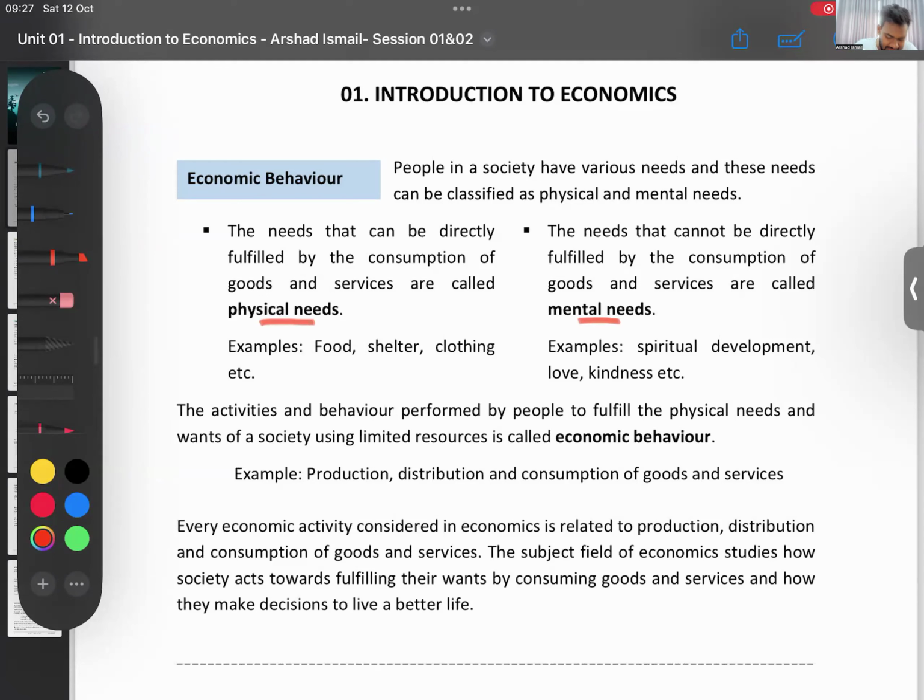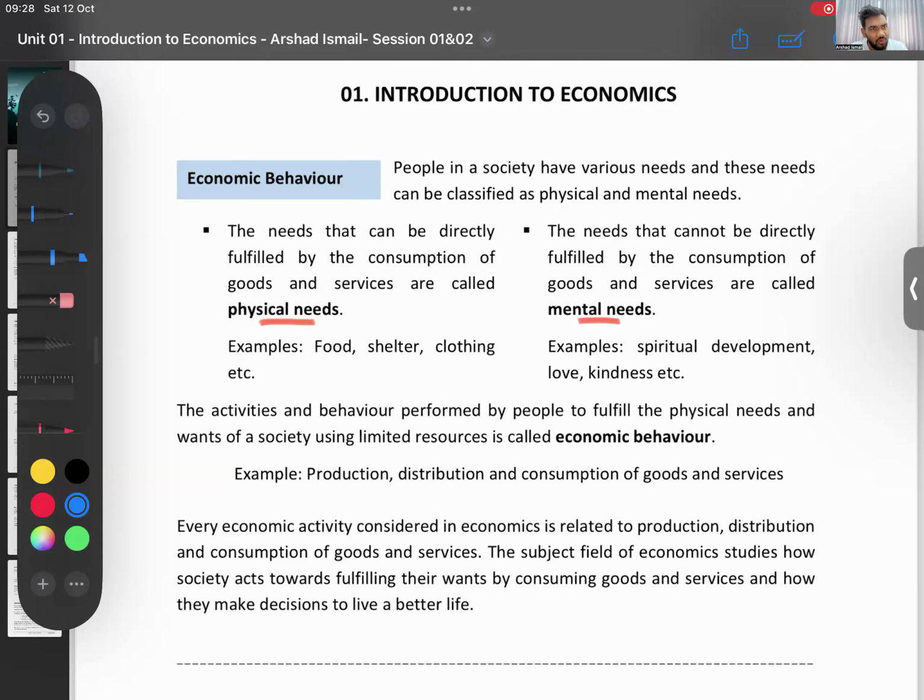What are physical needs and wants? We say physical needs and wants are the ones that can be fulfilled by consuming a good or service.